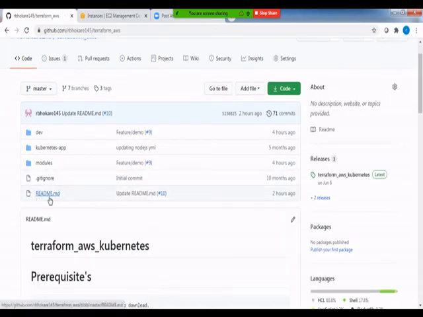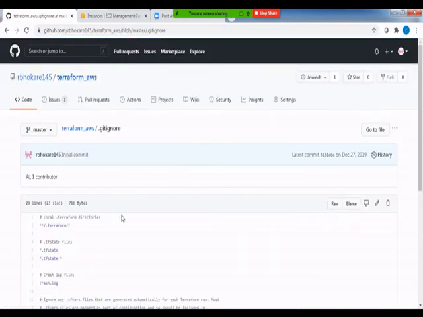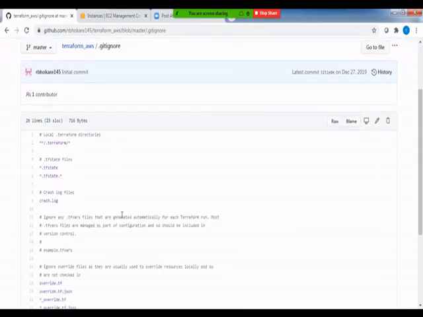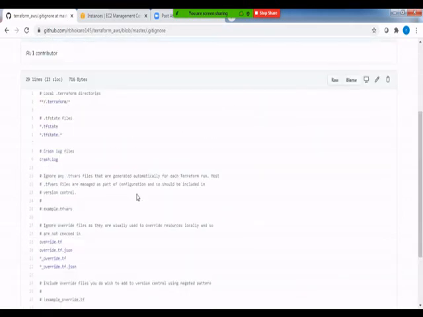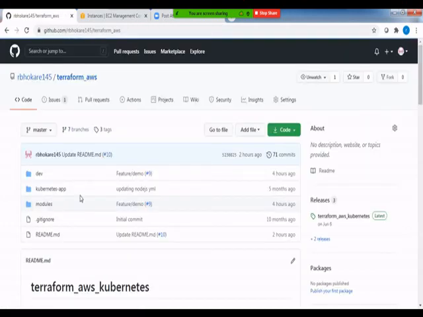Then we do have a .gitignore file, right? When you are developing Terraform with HCL, there are some garbage files or system generated files or metadata files which are created by Terraform or by your editor. I did use PyCharm over here, but you are free to use any editor of your own choice. And this .gitignore file is just to avoid those metadata files or unwanted files being committed into your GitHub repository, right?